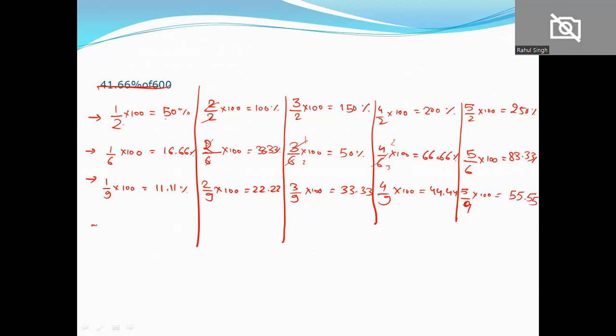Okay, let's take one last. 1/11. So 1/11 का होगा 9.09 होता है. So 2/9 होगा, सॉरी 2/11 होगा 18.18. 3/11 होगा 27.27. 4/11 होगा 36.36. एंड 5/11 होगा 45.45. So keep these numbers in mind because